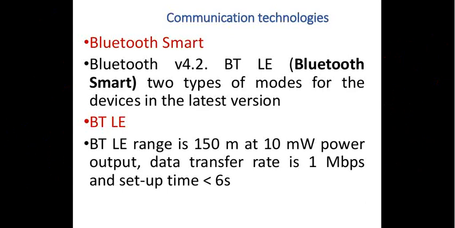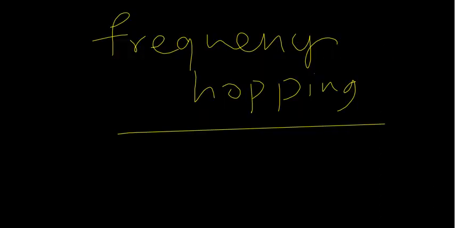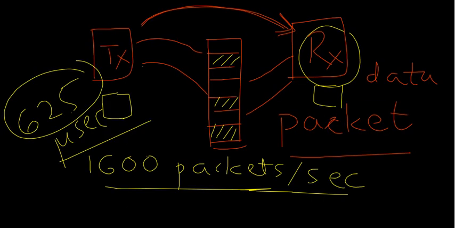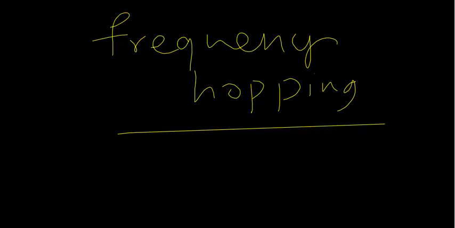Now you have got two types of technologies, as I have already told you in one of the previous slides. Bluetooth BR, which stands for basic rate, and Bluetooth EDR, which stands for enhanced data rate, right?